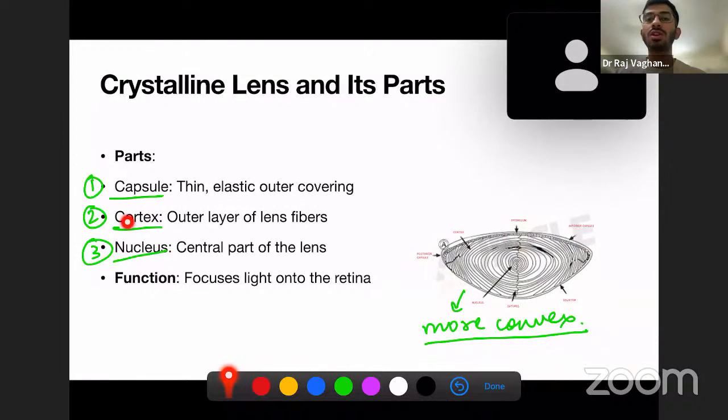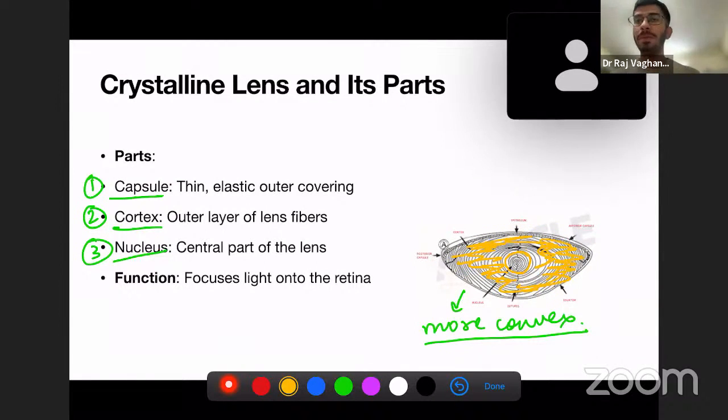Second is the cortex, which is the outer layer of lens fibers. So these concentric lines that you are seeing, this is all about the fibers. Okay. This is all fibers. The nucleus is the central part of the lens. This is the nucleus, and the rest, everything, is the cortex. This is all the cortex.